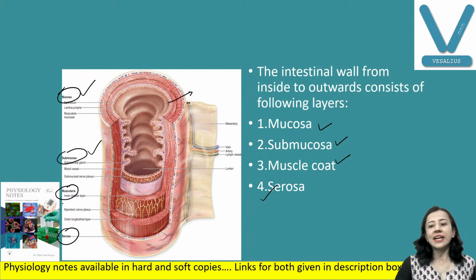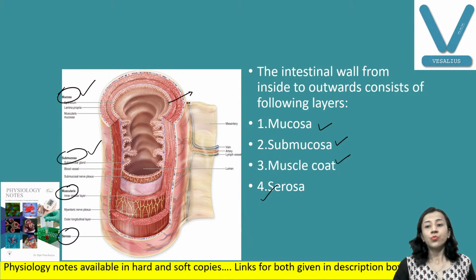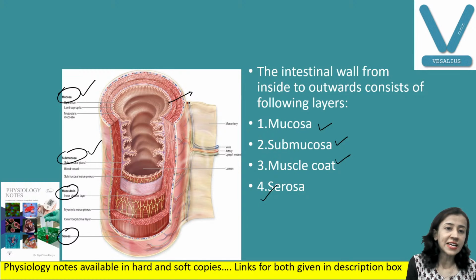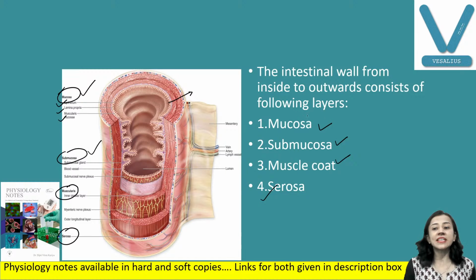Now let us discuss one by one. Mucosa again has three layers, you can see here 1, 2, 3. One is the innermost epithelium. Then the connective tissue layer, lamina propria. And third, again a single layer of muscle, muscularis mucosa.